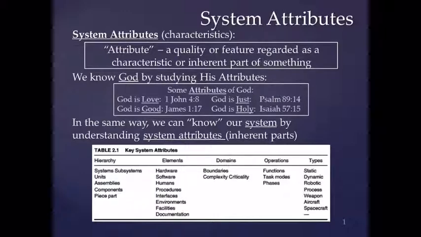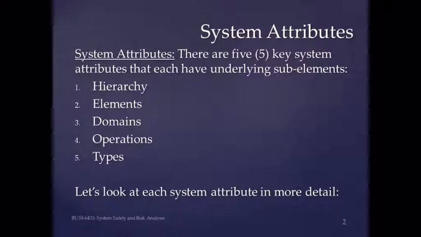I'd like to draw a loose parallel to system safety. Many times the hardest part of hazard analysis is actually finding the hazards in your system. Large and complex systems can oftentimes be broken down into system attributes, or inherent parts of the system. By methodically and intentionally analyzing the system by its system attributes, we can better understand our system and ensure complete safety analysis, ensure that nothing is left out.